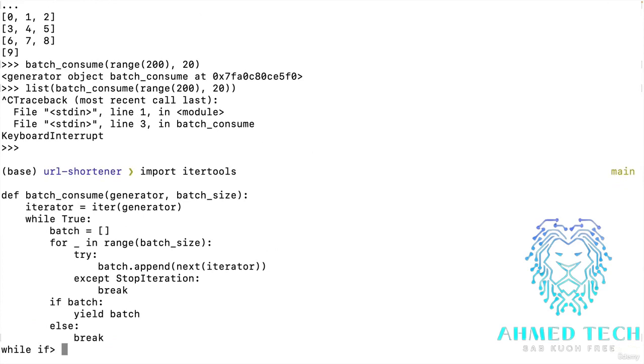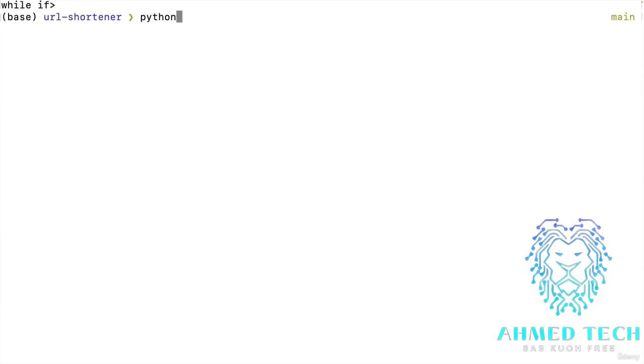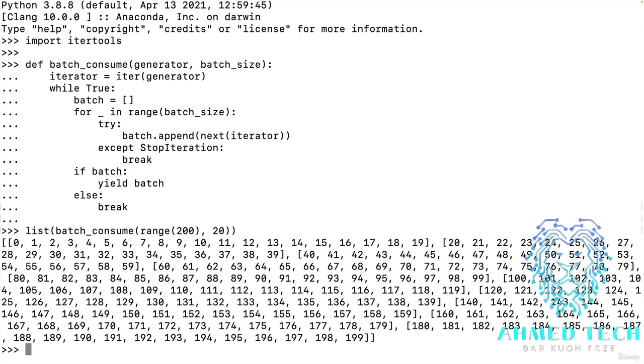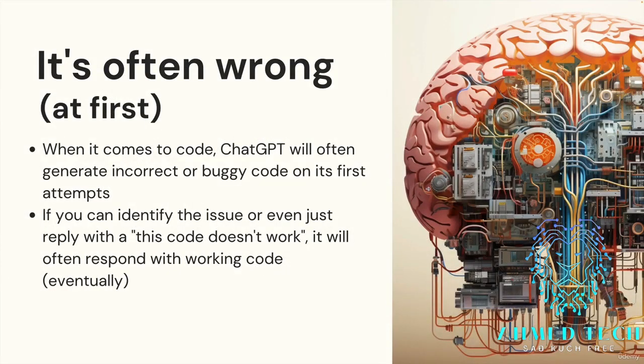Oops, I don't have Python open. Oh dear. Okay, let me open up Python again. I'll paste this in and I'll rerun the line that was giving me an infinite loop right here. Now it no longer gives me an infinite loop and it works just fine. So don't be surprised if it gives you code that's completely incorrect. You'll see actually quite a few examples of that in this section.